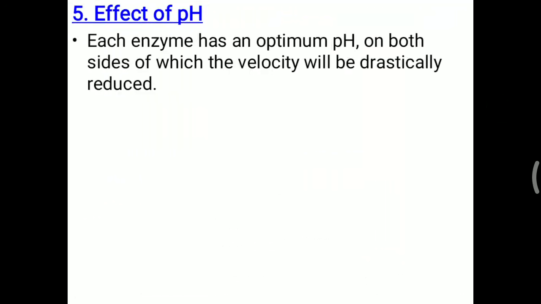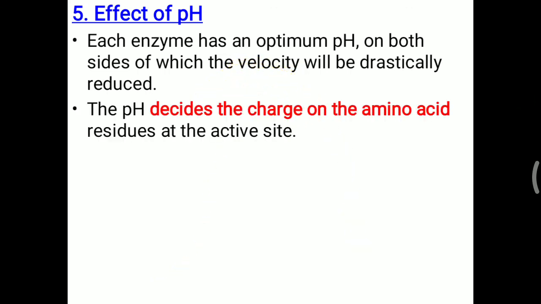In the same way, the effect of pH. Each enzyme has an optimum pH, on both sides of which the velocity drastically reduces. Same as temperature, pH also gives a bell-shaped curve. Initially activity increases, reaching optimum pH or optimum activity, then it decreases. The pH decides the charge on the amino acid residues at the active site.